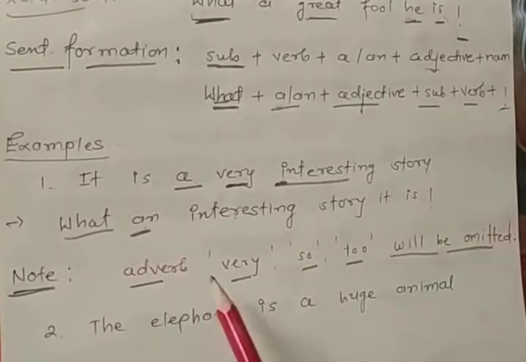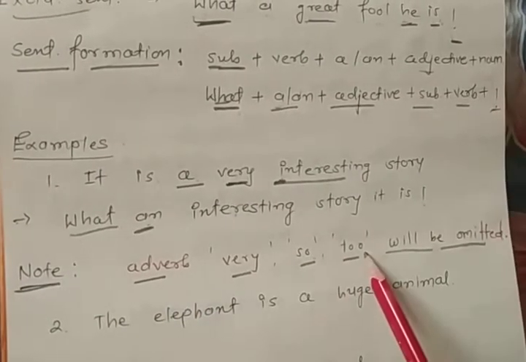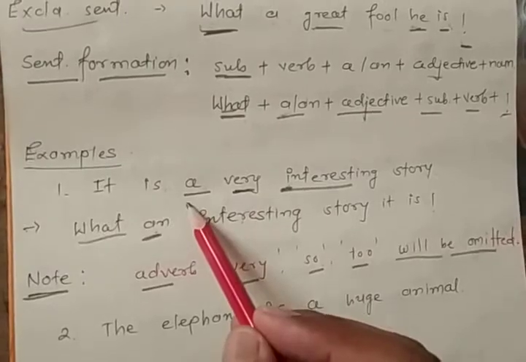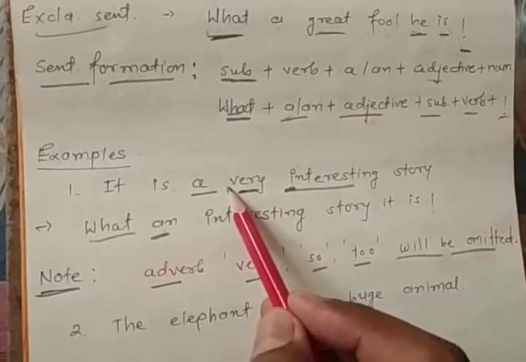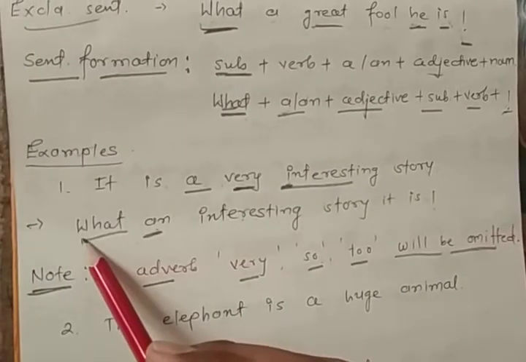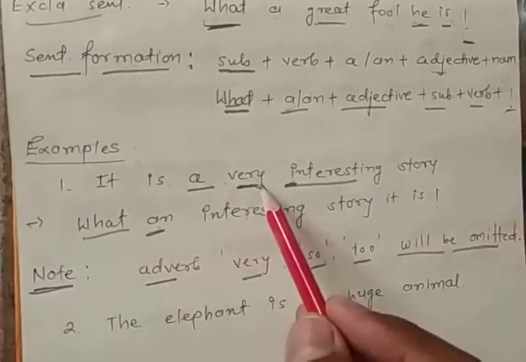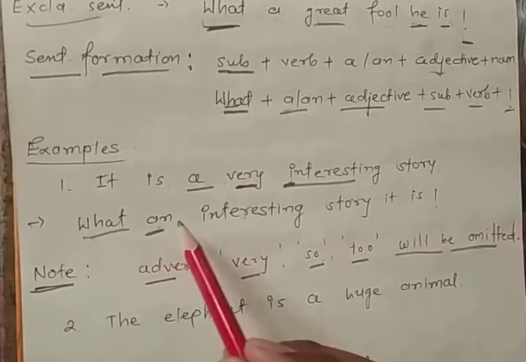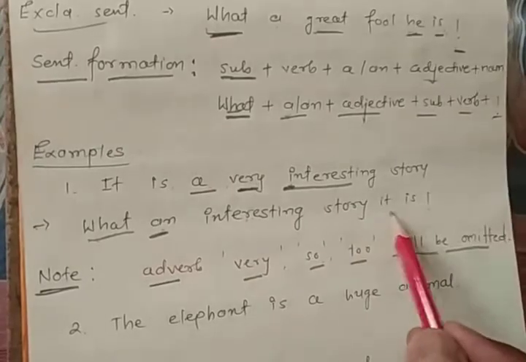You need to remove the adverbs very, so, too when there is a sentence with an article, for the assertive. And while turning it into exclamatory, we need to remove these adverbs. So the answer is: what an interesting story it is.